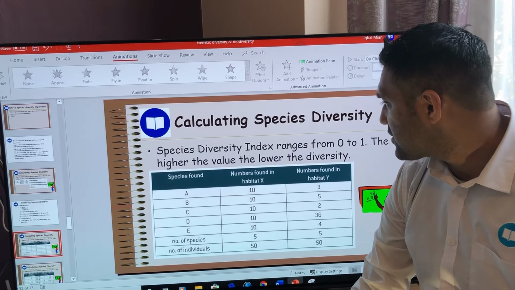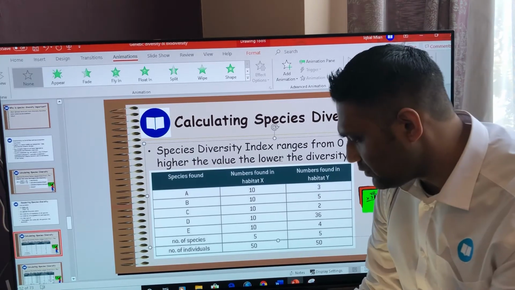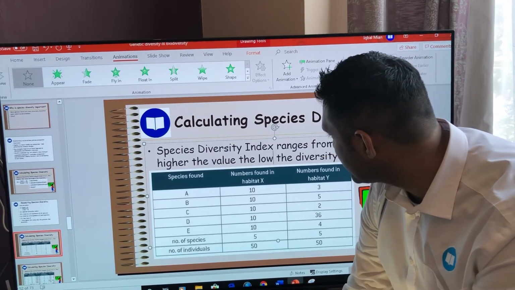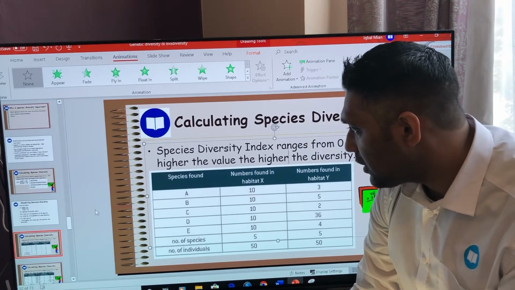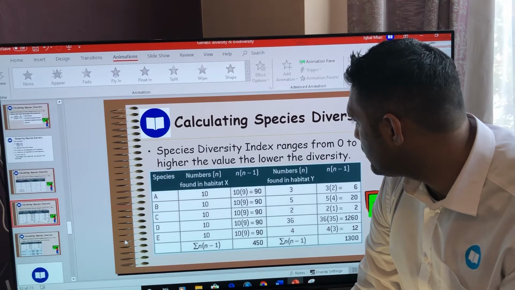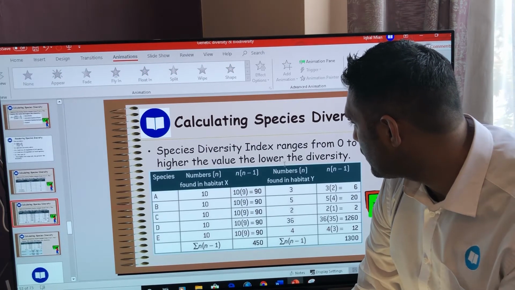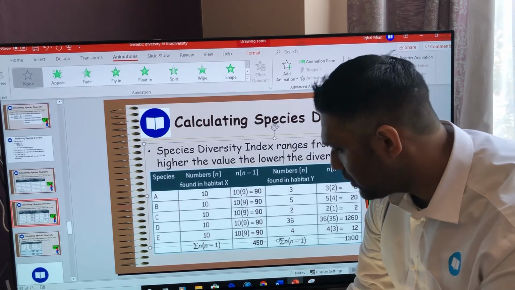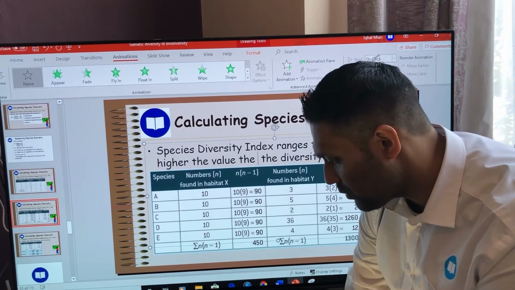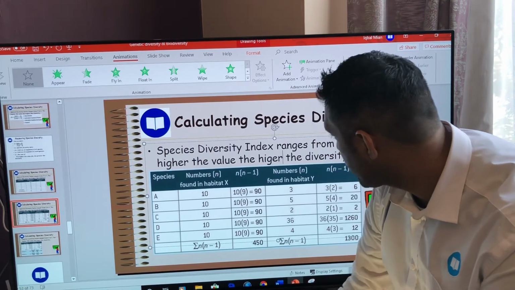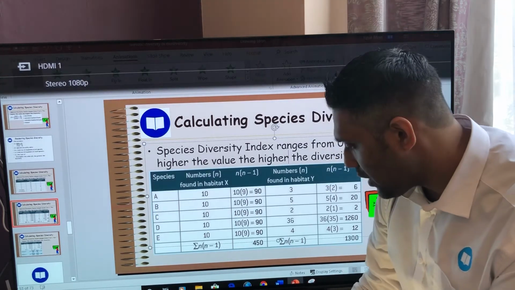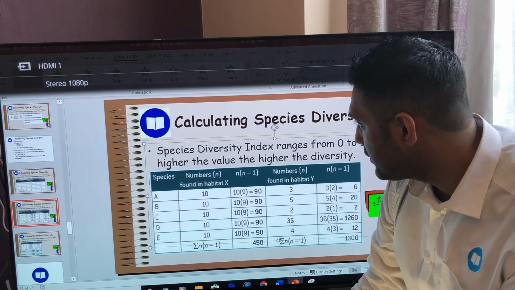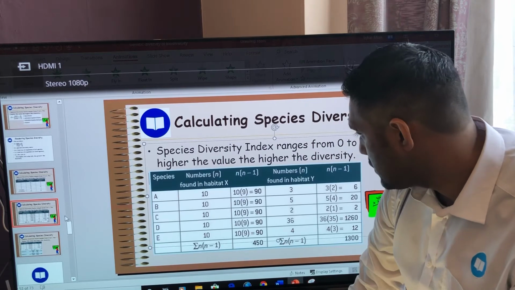So here's a worked example. You've got a field, and this is the one that you should be able to find in your books.